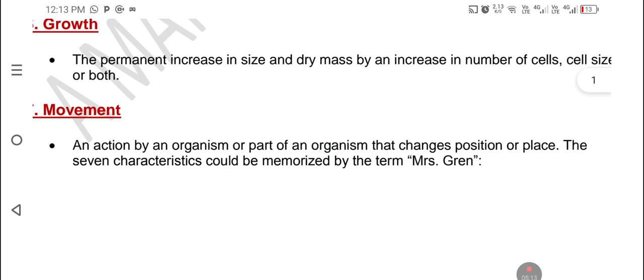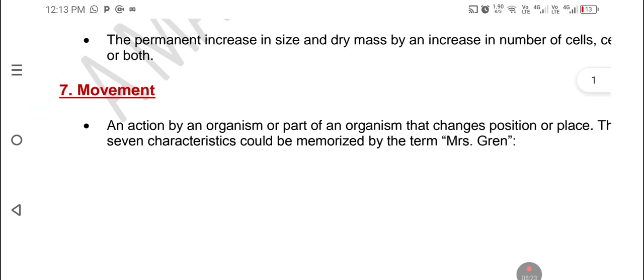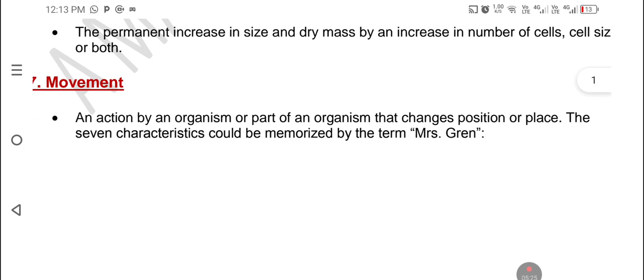So we can say a plant is a living organism. Let's comment on that. 7, movement. Movement is an action by an organism or part of an organism that changes position or place. So movement simply means an action that an organism takes to rotate or change a position or a place.